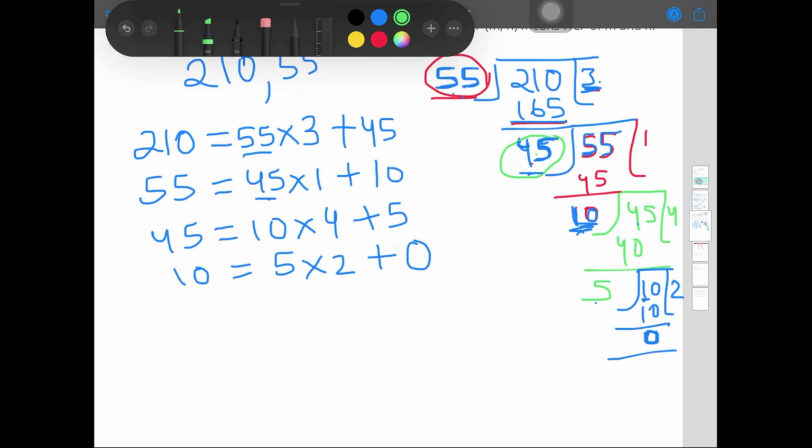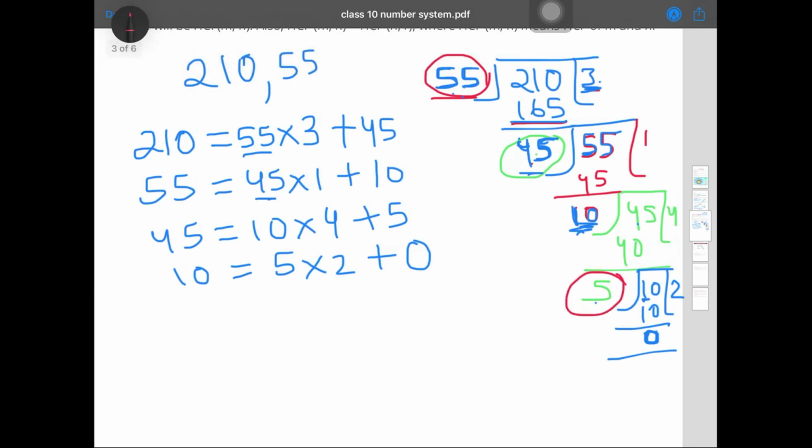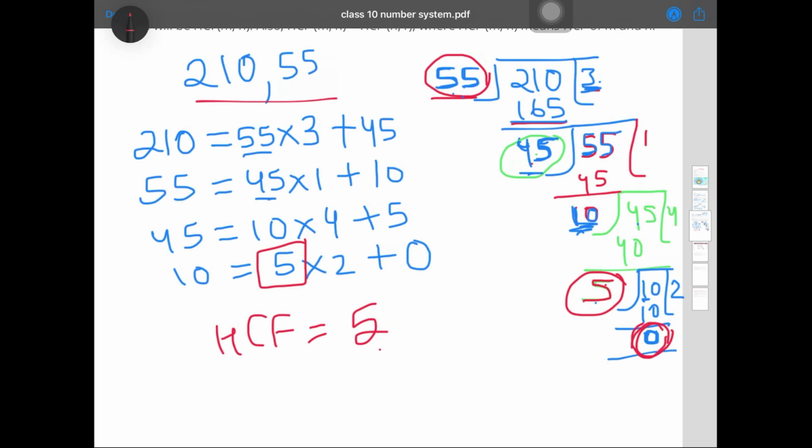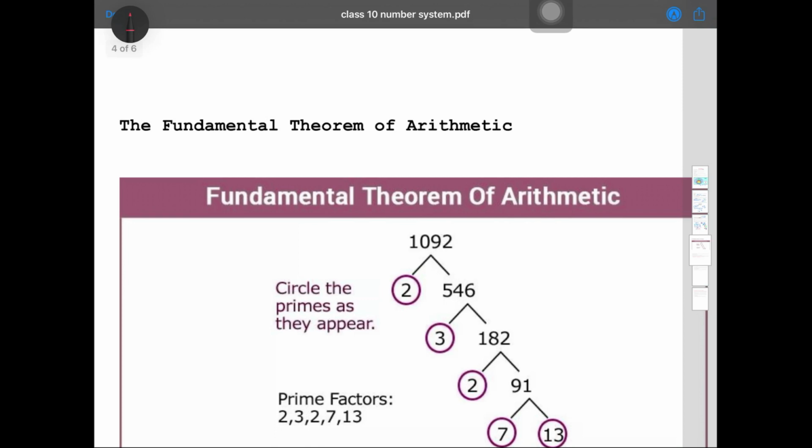Now here you can see, when you divided with 5, that time you got 0, so that means 5 will be your HCF. The HCF of these two numbers will be 5. You have seen, when you divided the last number with 5, you got 0, that means 5 will be the HCF of the given two numbers. Like this only you can use this algorithm to find the HCF of any numbers. You will get questions to solve also.